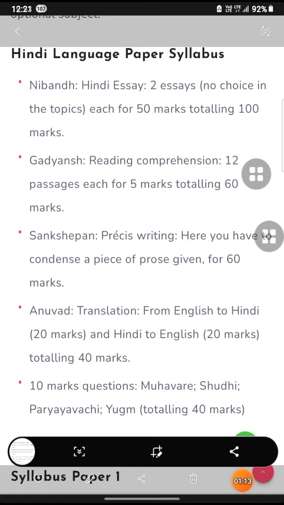Then anuvad, translation from English to Hindi, will be there. That will be 20 marks, and a 10 marker will be the muhavare and shuddhi, and paryayavachi and yugma. It will total 40 marks.